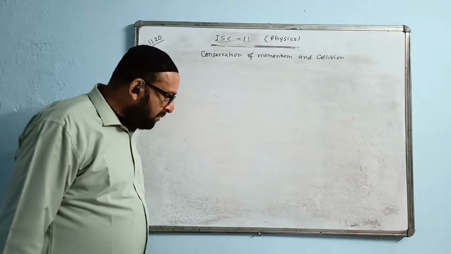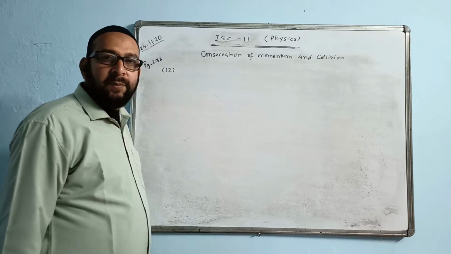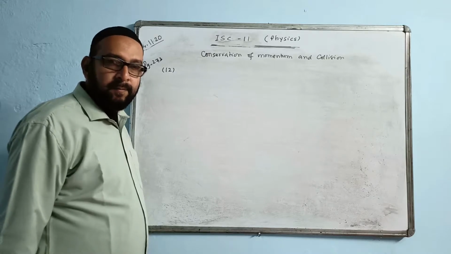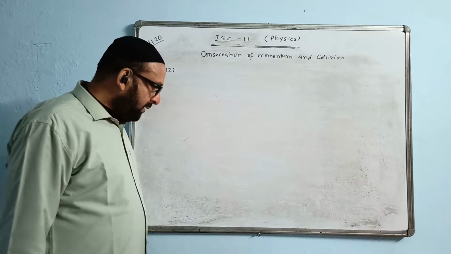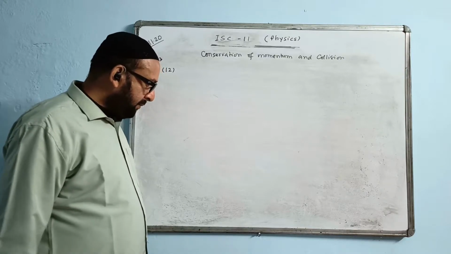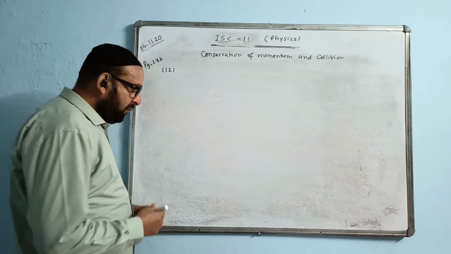What is the speed of the bullet? That is the question. So let us do this question.